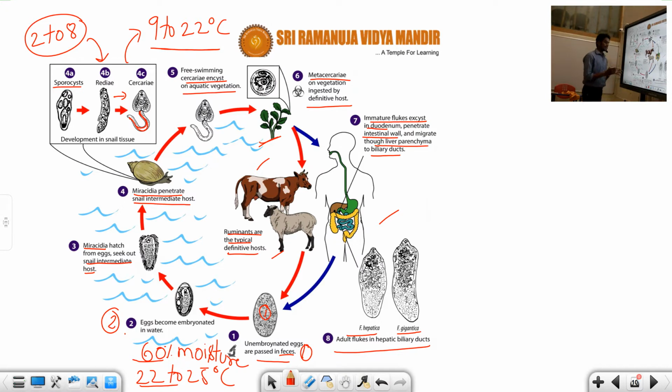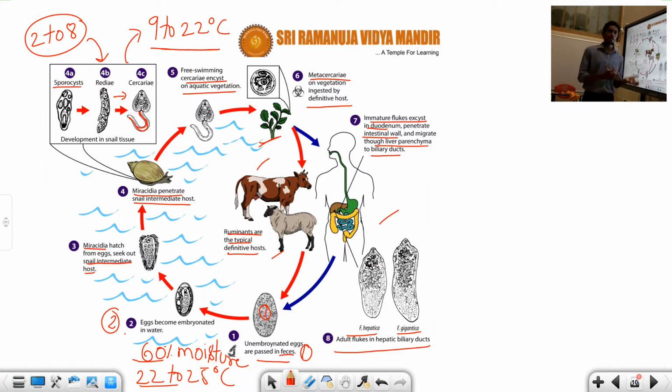Next, the egg becomes the first larva, called the Miracidium larva. This Miracidium larva interacts with the digestive glands of the snail and differentiates into another larva called the Sporocyst larva. That is the second larva. This Sporocyst larva depends on the tissues of the snail for obtaining nutrition, and differentiates into 2 to 8 or 5 to 8 redia larval forms. This redia larval form develops into the fourth larva, called the Cercaria larva.